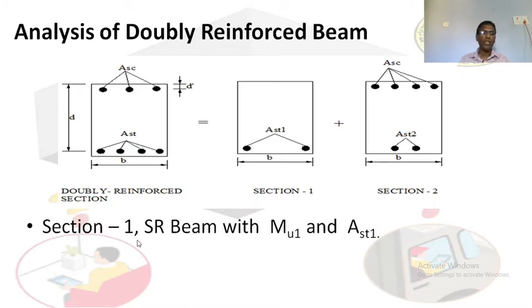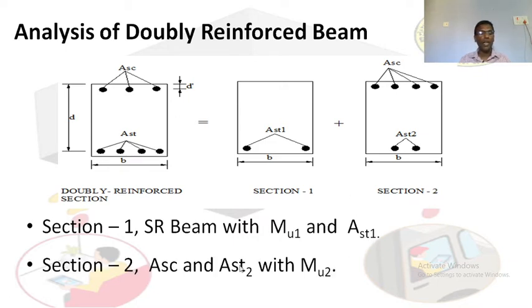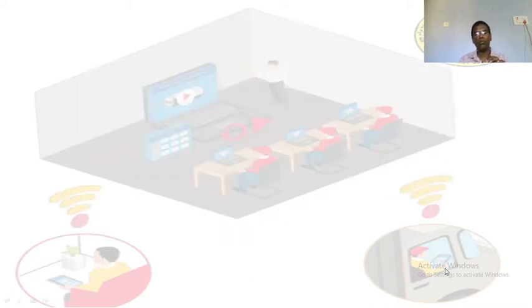So section 1, the singly reinforced beam with MU1, the ultimate moment of resistance 1, and AST1, that is the area of steel reinforcement 1 here. And section 2, you have area of compression reinforcement and area of tension reinforcement AST2 with MU2, that is ultimate moment of resistance 2. That means we have MU1 plus MU2. So total ultimate moment of resistance MU is equal to MU1 plus MU2.